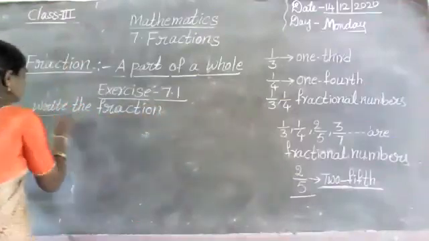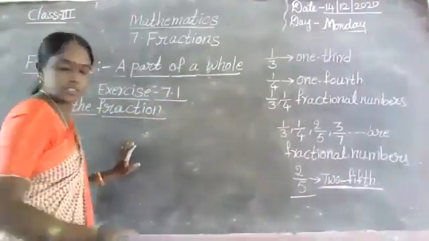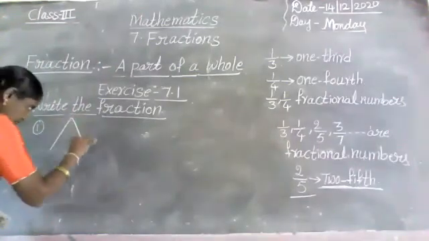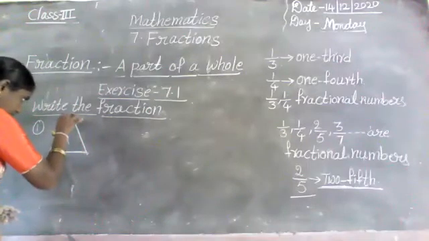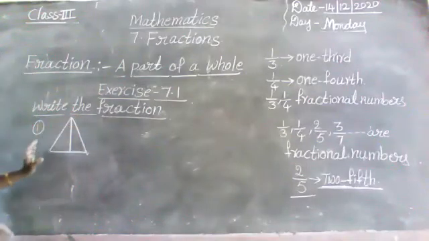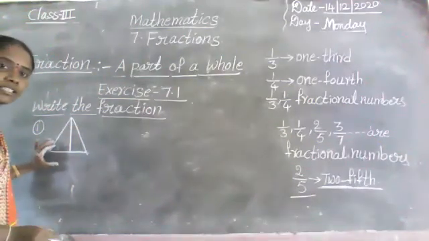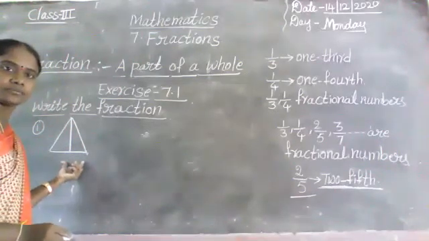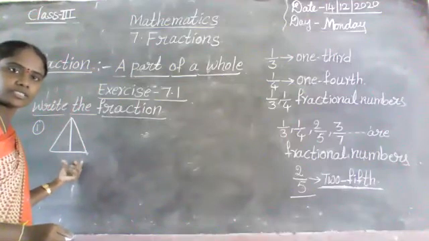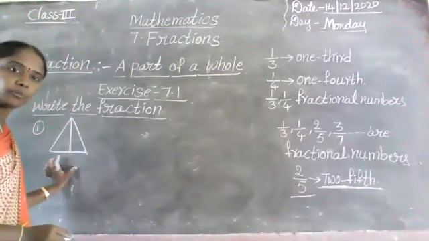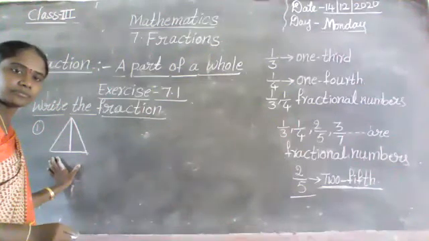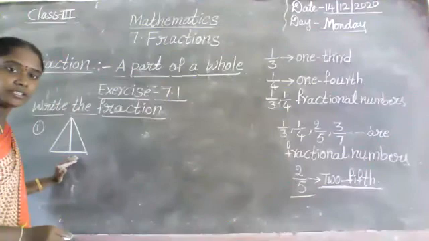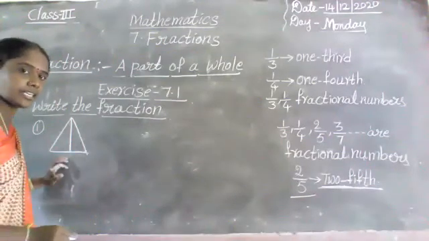See the first figure, children. What is the first figure? This is the first figure. Here, how many parts are there? This is a triangle. Is it correct or not? This is one triangle. Here, how many parts are there in one triangle? Yes, very good. 2 parts are there. Here, in 2 parts, how many parts are shaded?